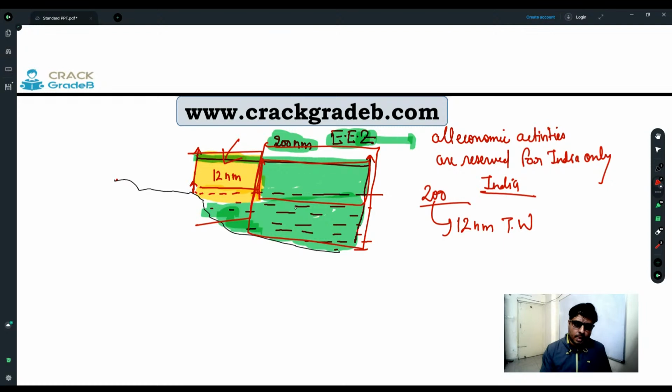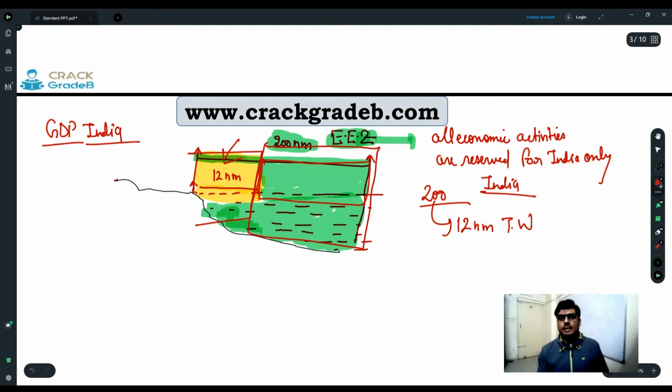That means if any fishing activity happens in this area and income is generated, that will come under the GDP of India. Fine. So I hope you have clarity regarding the difference between territorial water and exclusive economic zone.